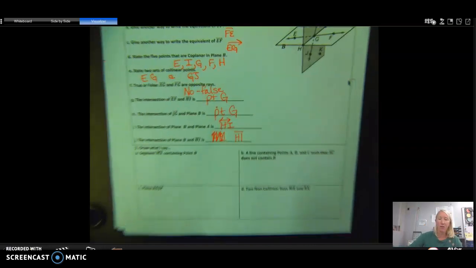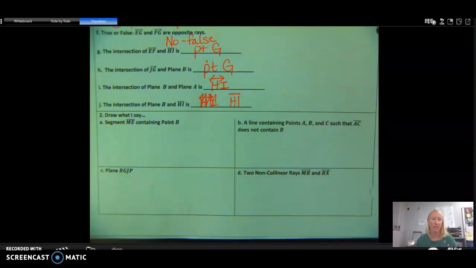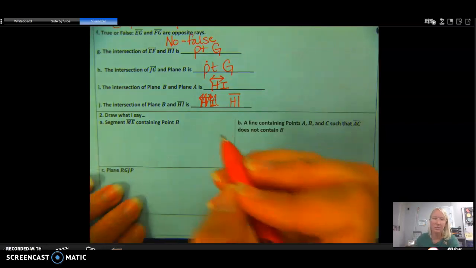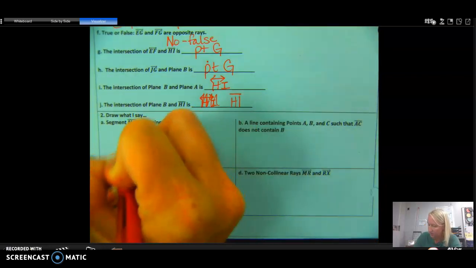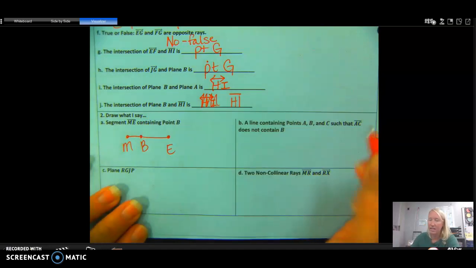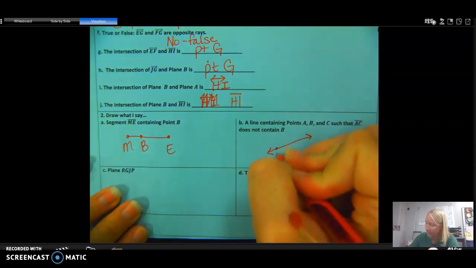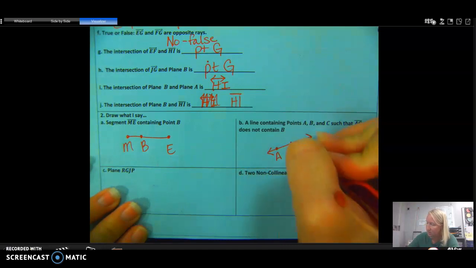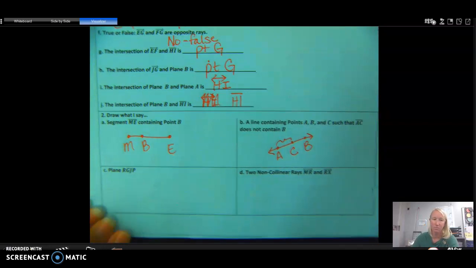Draw what I say. What I want for you to do real quick is pause me, draw those, and then unpause me to see if you got it correct. Okay, so I'm going to go through these, and these could be drawn in different ways. So segment ME, and then point B is somewhere on it. A line containing points A, B, and C such that AC does not contain point B. So that means that A to C have to be next to each other because point B is not in this little piece right there.